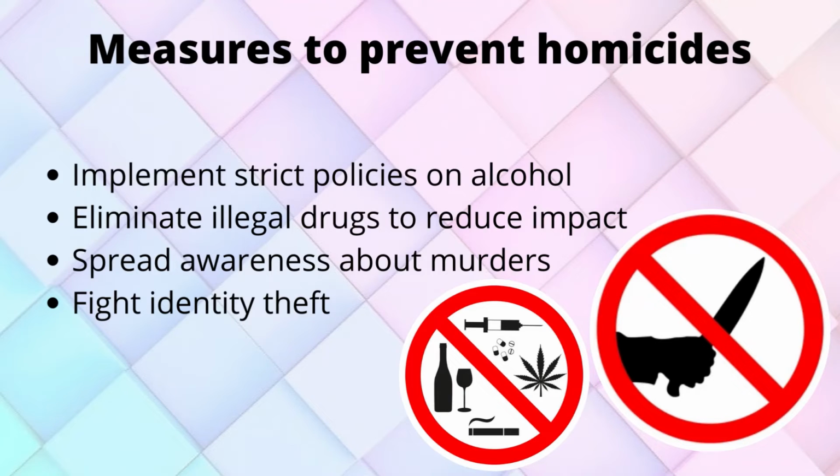4. Fight identity theft. Identity theft is another factor that can in one way or the other lead to other crimes and even worse, murders. It ranges from financial, criminal, medical, synthetic, driver's license, and insurance identity thefts. Criminals can steal your identity and use it to commit crimes including murder. They also leave trails of other crimes. Smart criminals can use identity theft to commit crimes so that they can hide from being identified and charged.